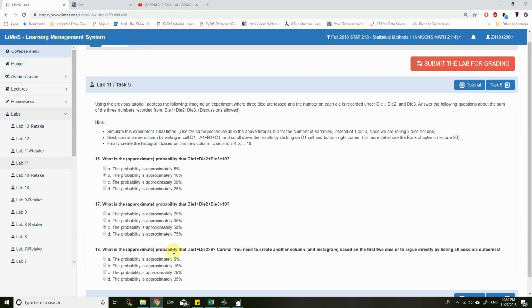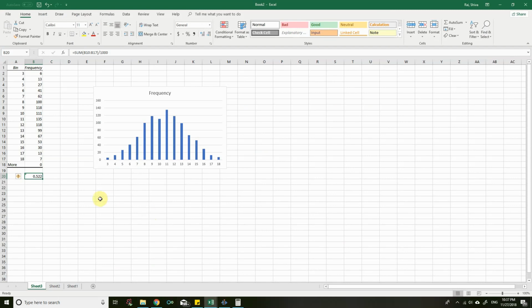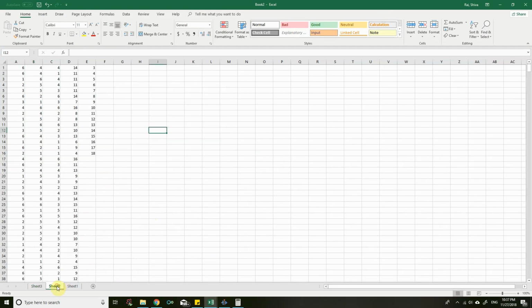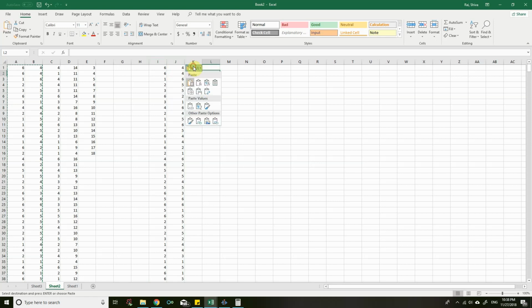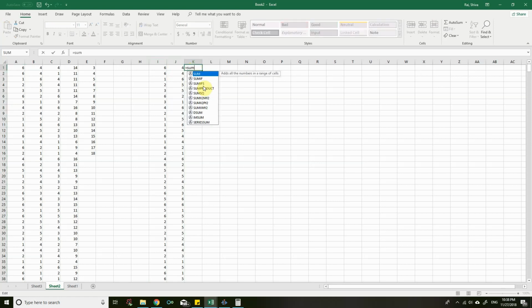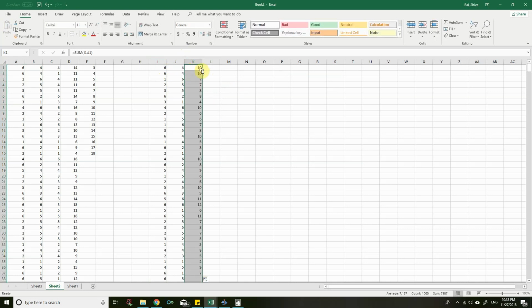What is the approximate probability that die 1 plus die 2 is greater than 9? Let us copy these two cells and paste them somewhere here, Control V. That's die 1 plus die 2, and here equals sum, from I1 up to J1. That's the sum. Now double click here, and everything gets populated up to the 1000th row.